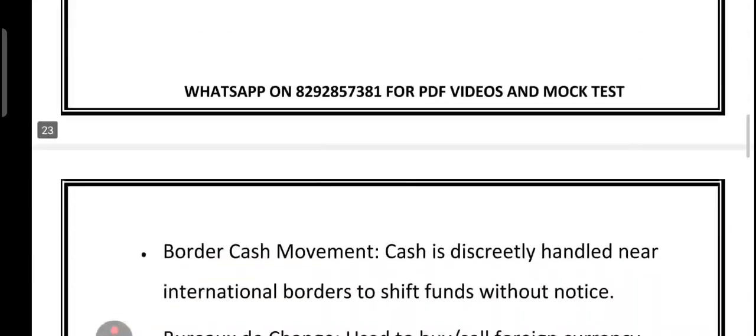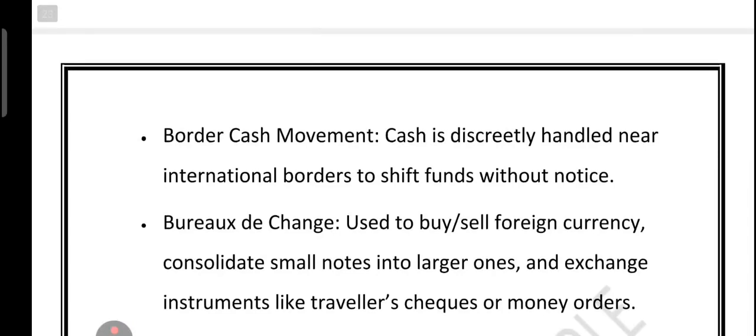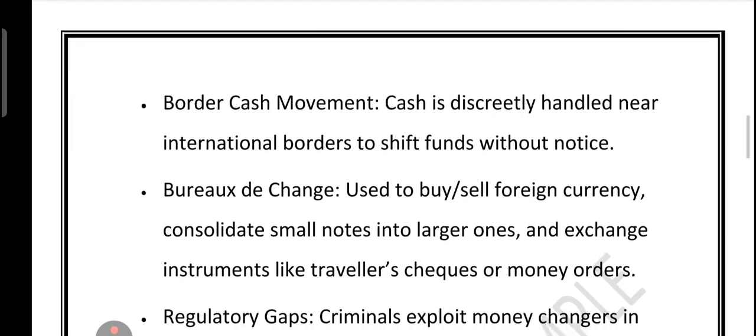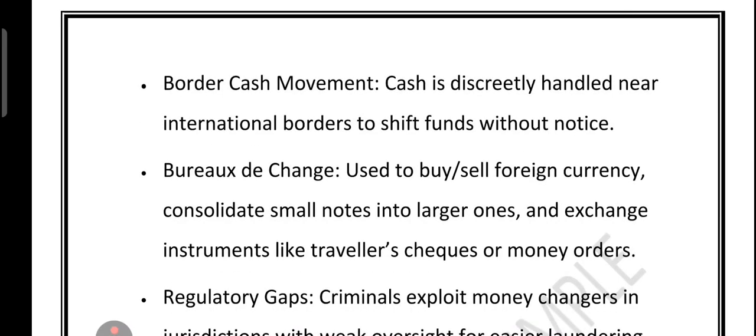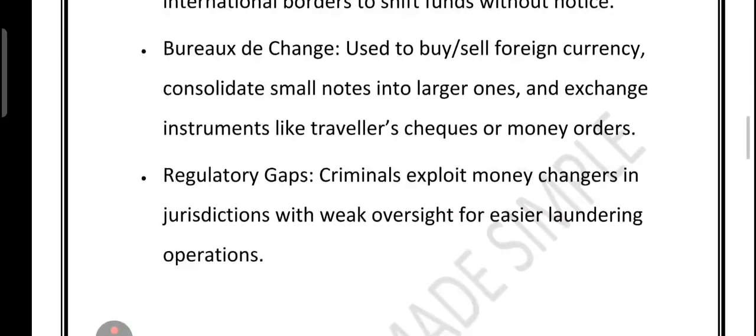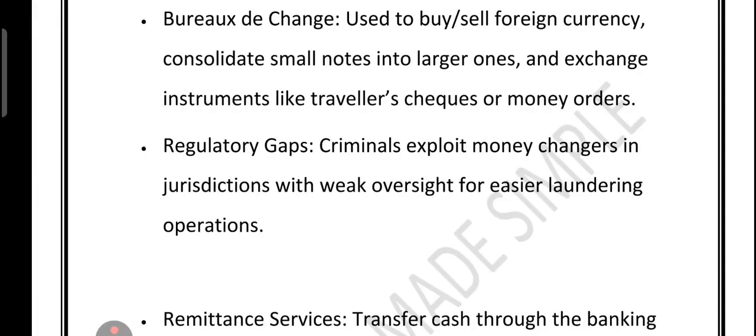Then we have the border cash movement. Criminal move physical cash near international border, slipping it across with minimum scrutiny, sometime through courier, sometime hidden in vehicle or goods. Then we have bureau de change. Currency exchange counters. Here, a small note can be swapped for larger one or local currency converted into foreign cash. They can also exchange traveler check or money order, making the fund harder to trace. Then we have the regulatory gap. In country with weak rule for money changers, it becomes very easy for criminal to hide their activity.